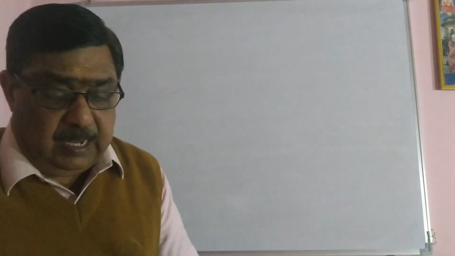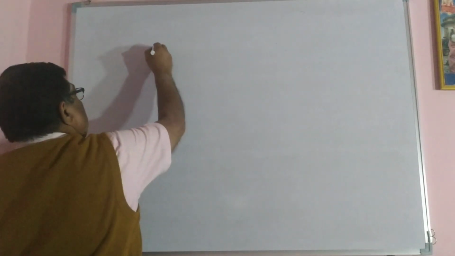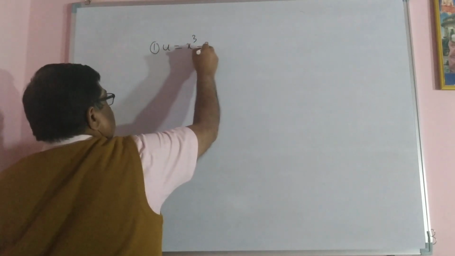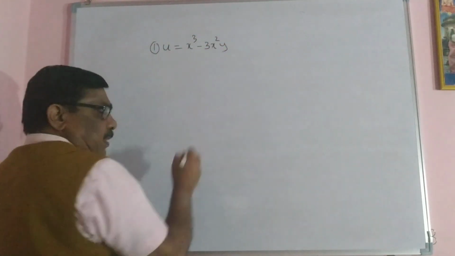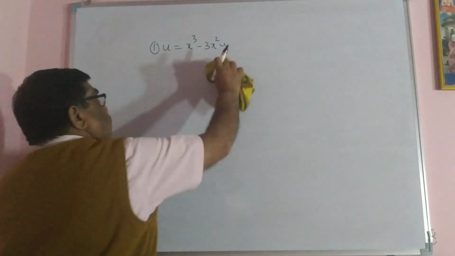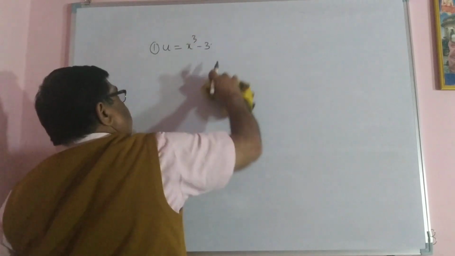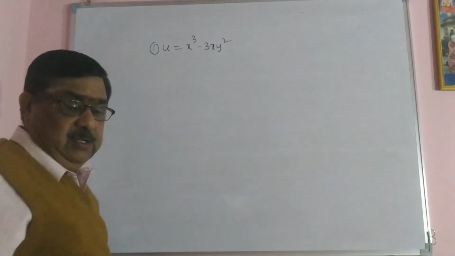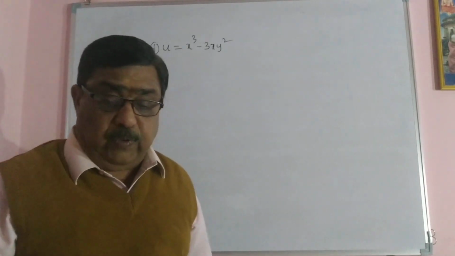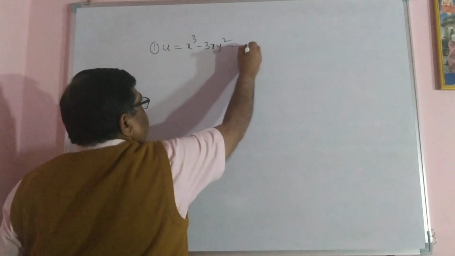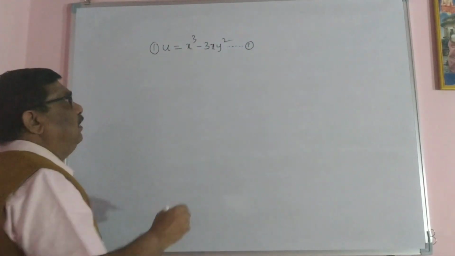The first example: prove that the function u = x³ − 3xy² is a harmonic function. It is a 2 marks example. We want to prove this. This is the given equation.